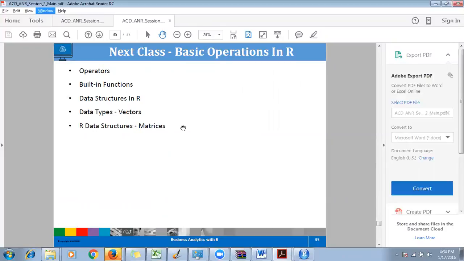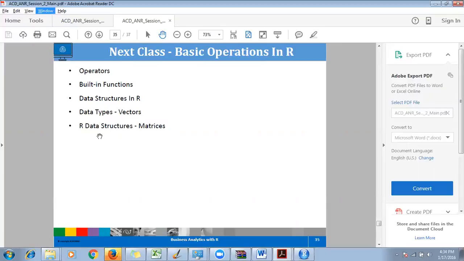So in the next class, we will be starting how to code. What are the built-in functions in R, what are the basic data structures in R, like I was telling you, scalar, vector. Other than that, there are some other data types also. We need to learn those things like vectors, matrices, all those things.